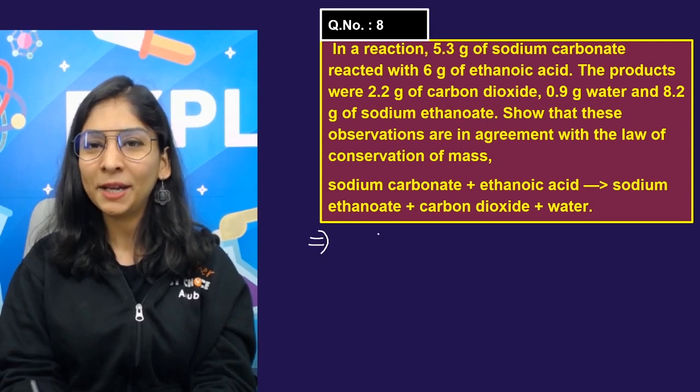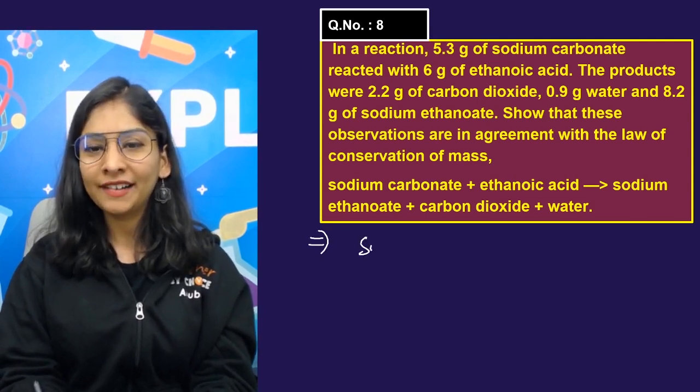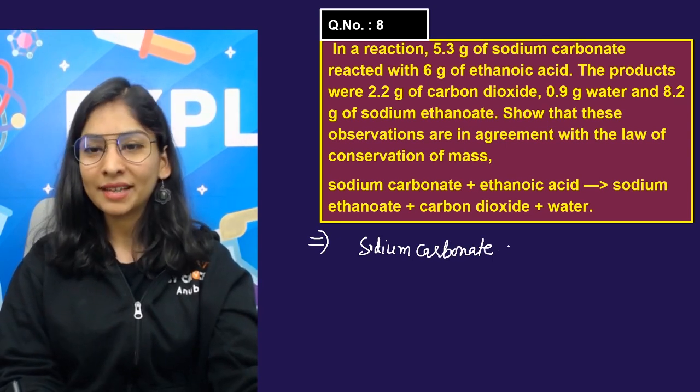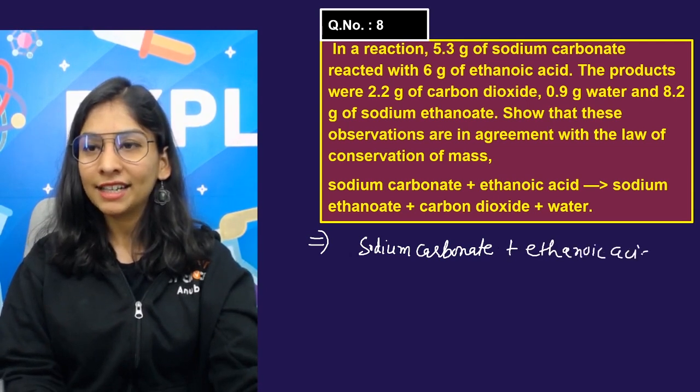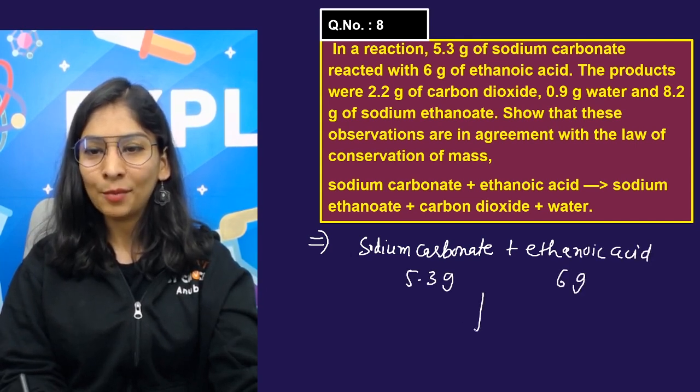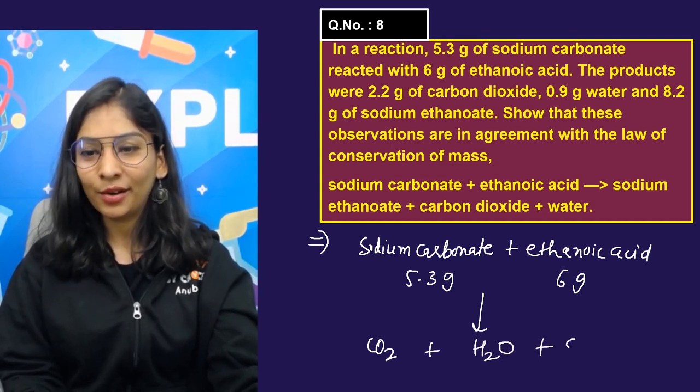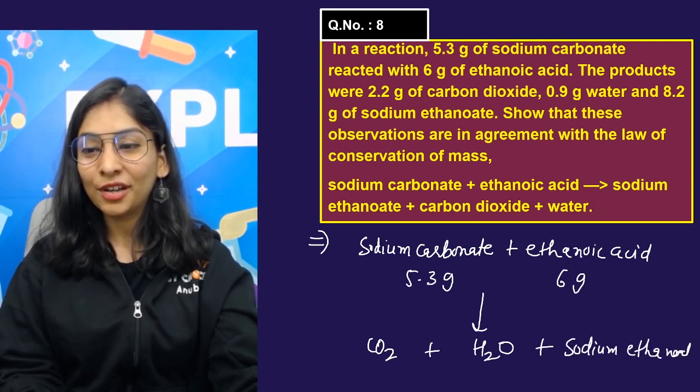That's also easy peasy. In a reaction, 5.3 gram of sodium carbonate. See, ma'am can use symbols sometimes, but you can avoid it, because for 9th class, it's not important to write all the symbols. So sodium carbonate is reacting with ethanoic acid, and 5.3 gram of the same reacts with 6 gram of ethanoic acid to produce carbon dioxide, water and sodium ethanoate. Here I'm using this in a shortcut way, not writing the whole name and symbol.